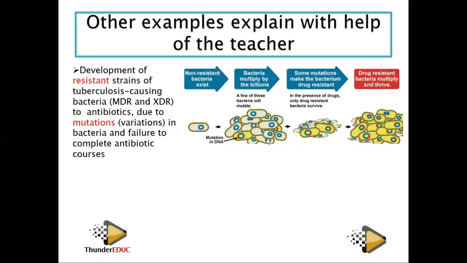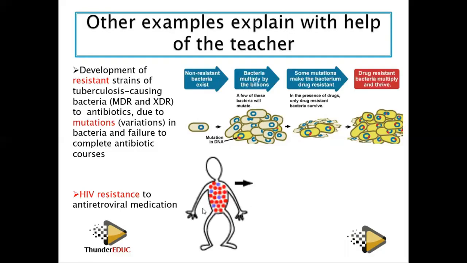Then another example is HIV resistance to antiretroviral medications, that is ARV. You see that if this is the HIV, what happens? You have some resistant and some non-resistant. When you apply the first medication, the resistant ones will keep on surviving, while the non-resistant will die.